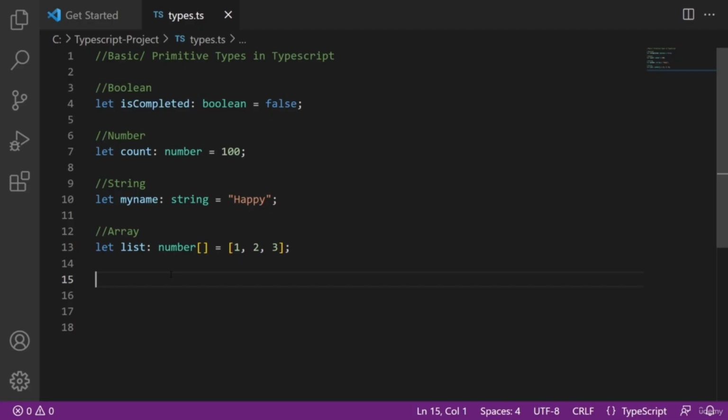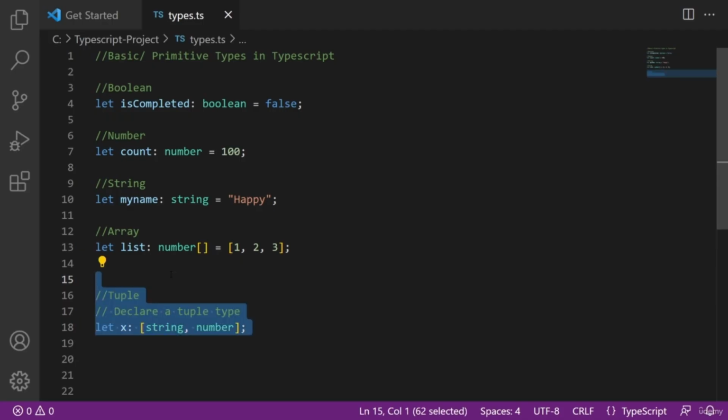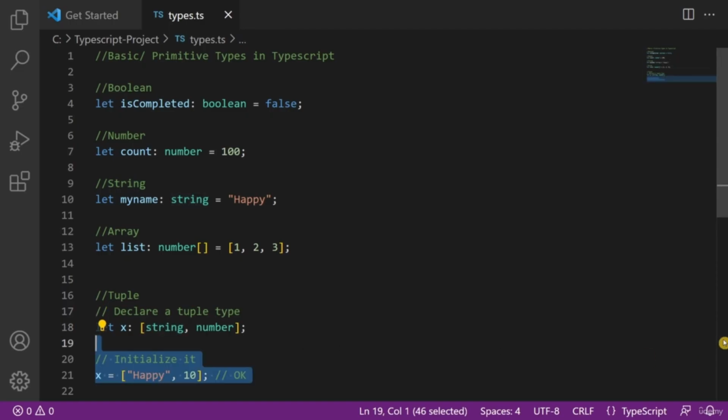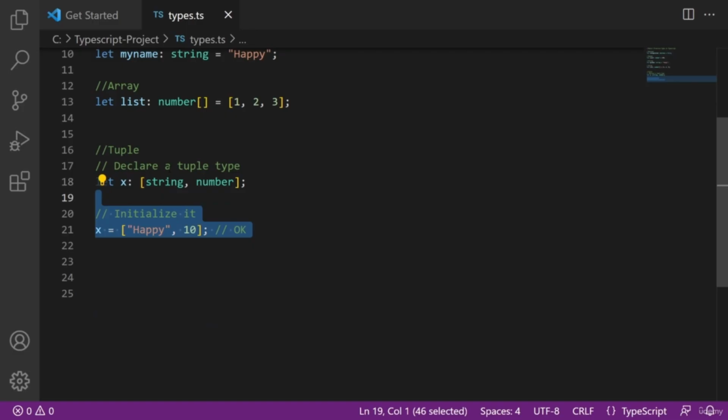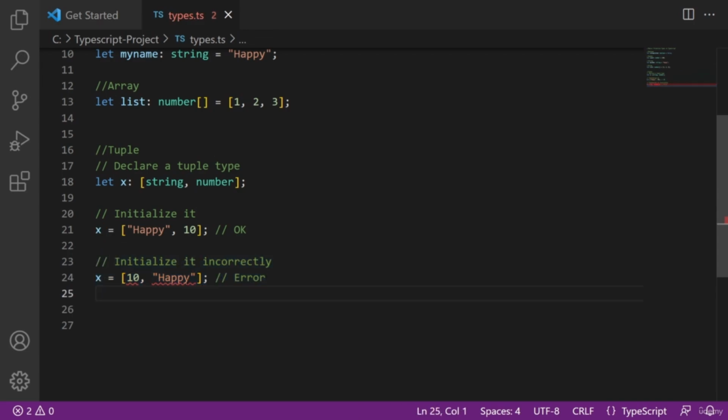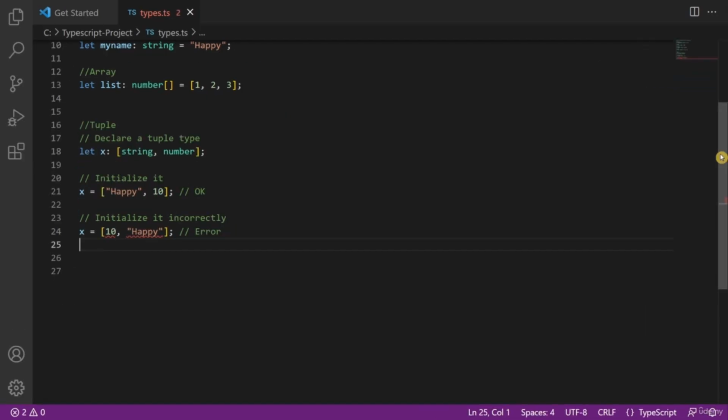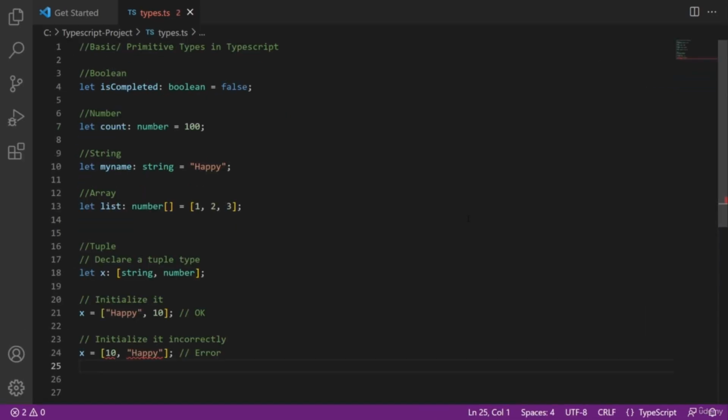is a number. For that we have this tuple type. Here we can declare a tuple like this and then initialize it like this. Position should be matched, like string to string and number to number. If we switch this position, then it will throw a compile time error. So this is the tuple, and these are some of the types which are commonly used in TypeScript, and in an upcoming question we will cover some more types of TypeScript.